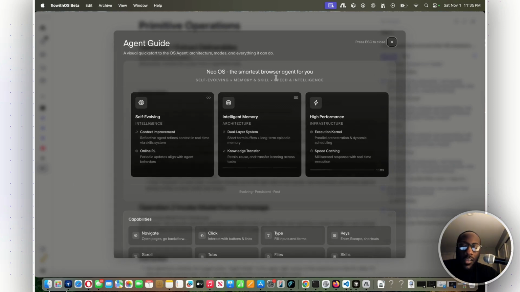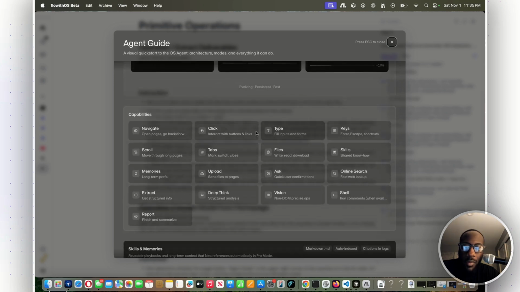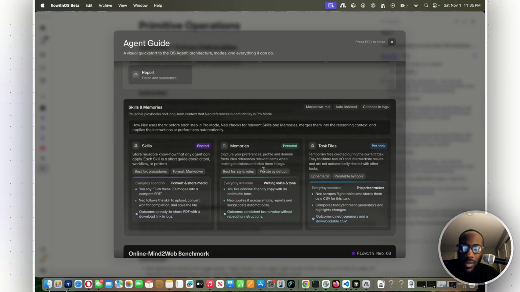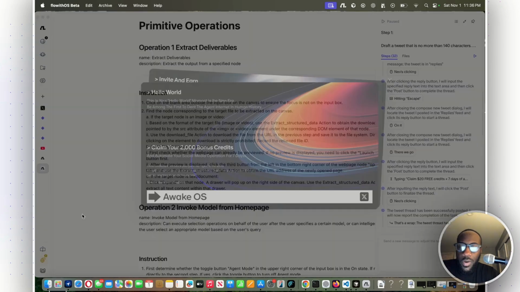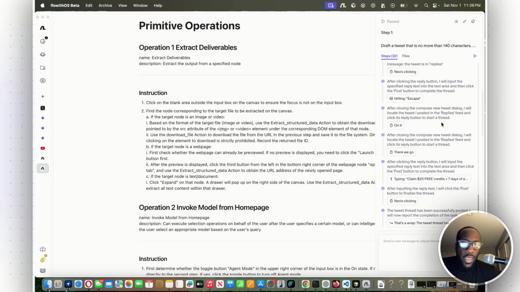What else we got here? The smartest browser agent for you. Self-evolving intelligence, context improvement, online reinforcement learning, periodic updates, intelligent memory, high performance, capabilities: interact with buttons and links, navigate, scroll. Okay, shows you all the different things that you can do. Skills and memories, kind of showing you the stats. What's this right here? Okay, we've already woken it up. Yeah, I mean, this is cool.